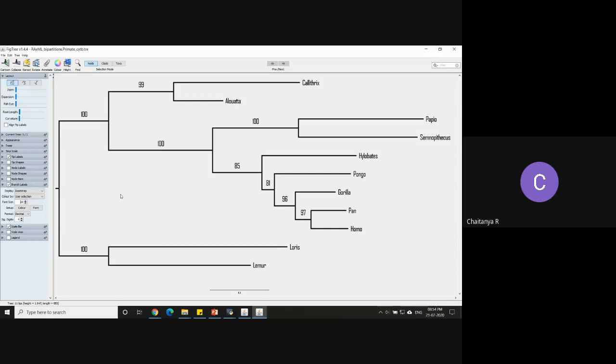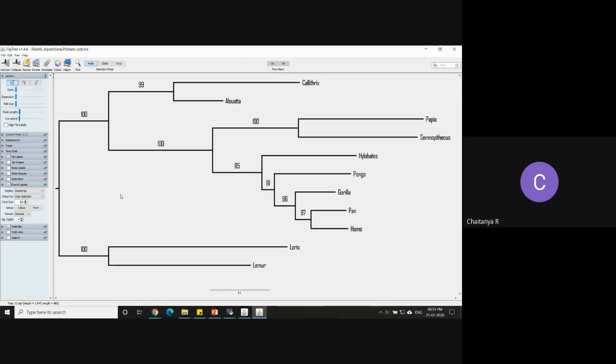And like Roy said, if you look at this branch that leads to the group Hylobates, Pongo, Gorilla, Pan, and Homo, you have a branch support, or a bootstrap support, of 85.